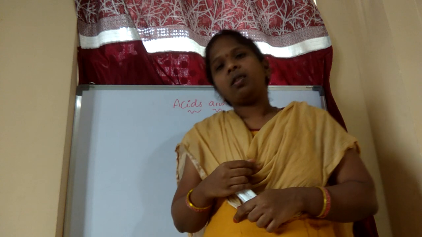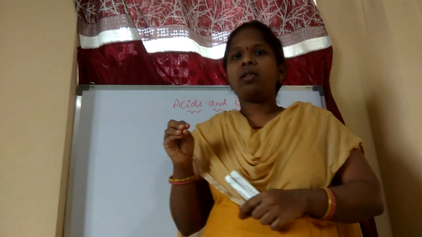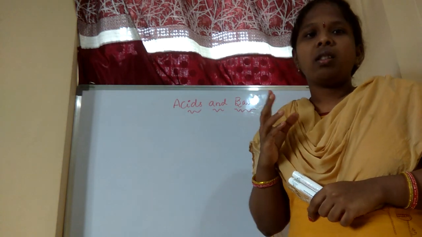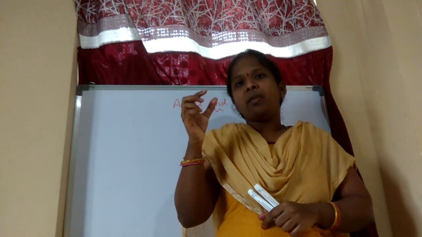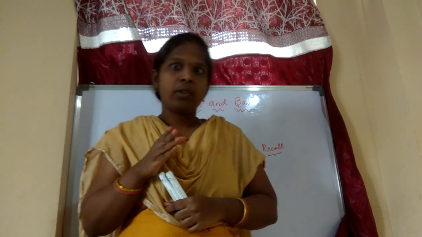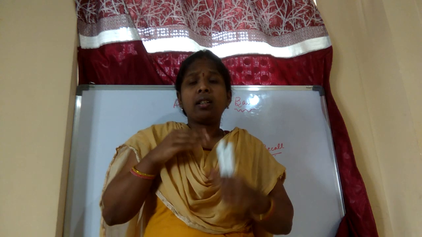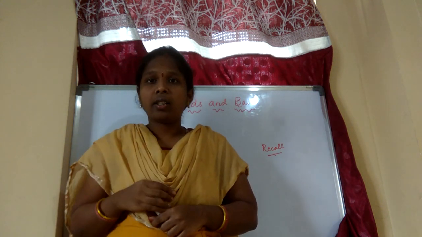What will you observe, children? Generally what will you observe? I think you have seen the magicians and the jugglers, and also in your villages they do pujas, what they call mantralu, chetabadi, like that. At that time also they add that methyl orange color to the knife, and afterwards they cut the lemon. Then what we can see is, like a blade, a red color will come. If you are cutting this lemon, the red color will come out of the lemon.